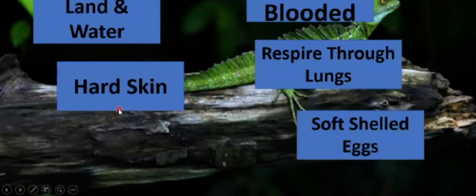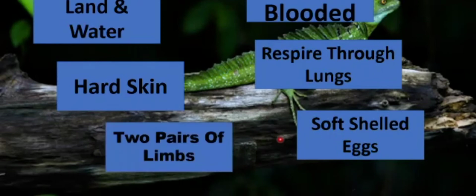The fifth characteristic about this class is that they lay soft-shelled eggs, which means those eggs are without a hard outer covering, just as we have discussed in the case of the amphibians. And they also have two pairs of limbs, which means they have two pairs of legs, just like the amphibians, two front legs and two back legs. So this is all about the characteristics of the class Reptilia.